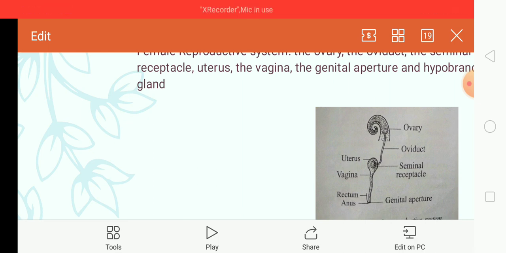Followed by the ovary comes the oviduct. The oviduct arises from the ovary and opens into a small spherical seminal receptacle. From it, it leads into an enlarged uterus, which is continuous into the vagina, which opens into the mantle cavity through the female genital aperture. In this also the hypobranchial gland function is unknown, but it is poorly developed in the female.